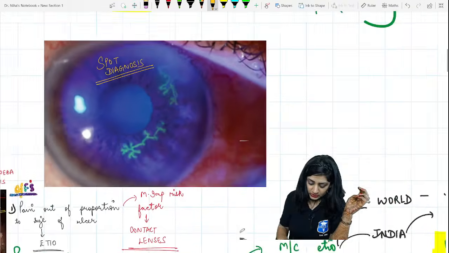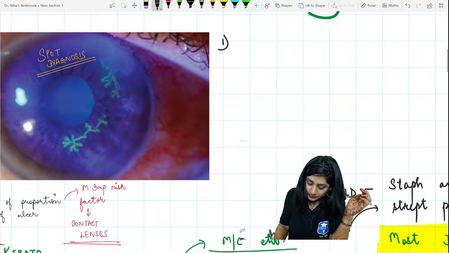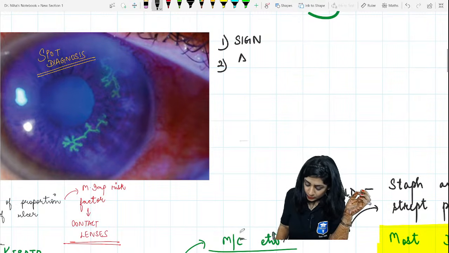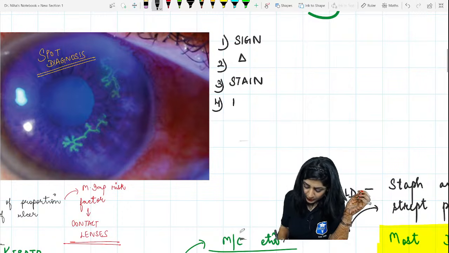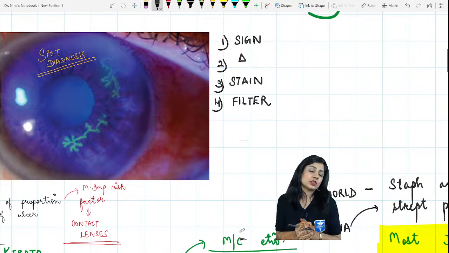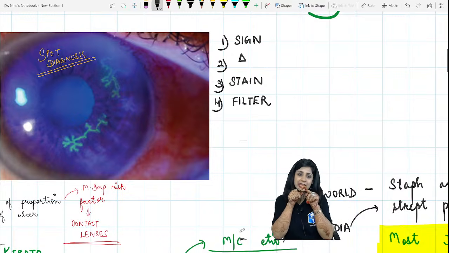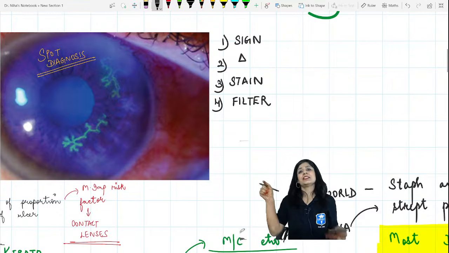Your questions are: number 1, what is the sign? Number 2, what is the diagnosis? Number 3, what is the name of the stain? And number 4, which filter are you using to see it? In this way, you are getting the questions on your vivas also. They will give you a picture, and they will write the points. You will have to answer them in just 30 seconds.